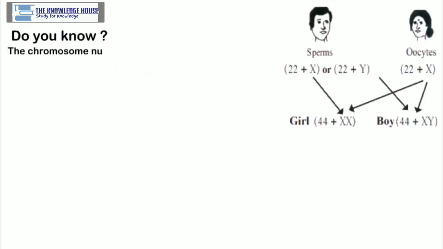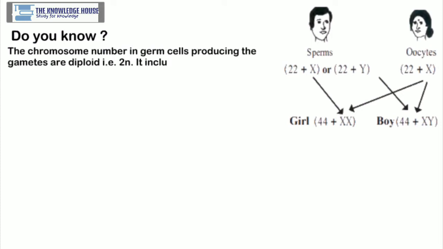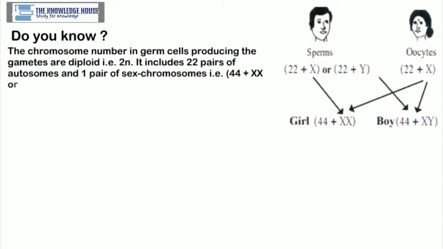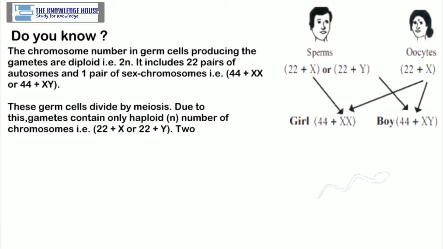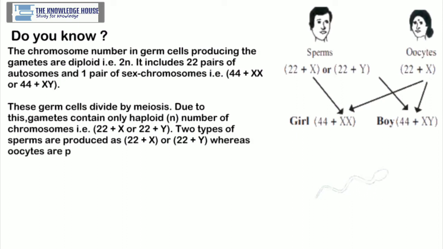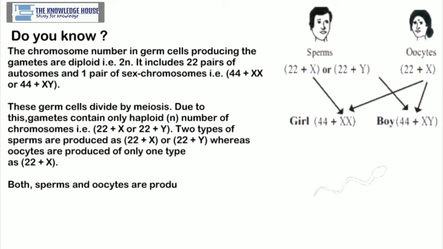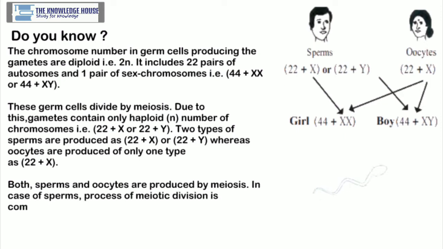The chromosome number in germ cells producing the gametes is diploid, that is 2n. It includes 22 pairs of autosomes and 1 pair of sex chromosomes, that is 44 plus XX or 44 plus XY. These germ cells divide by meiosis. Due to this, gametes contain only haploid n number of chromosomes, 22 plus X or 22 plus Y. Two types of sperms are produced as 22 plus X or 22 plus Y, whereas oocytes are produced of only one type as 22 plus X.